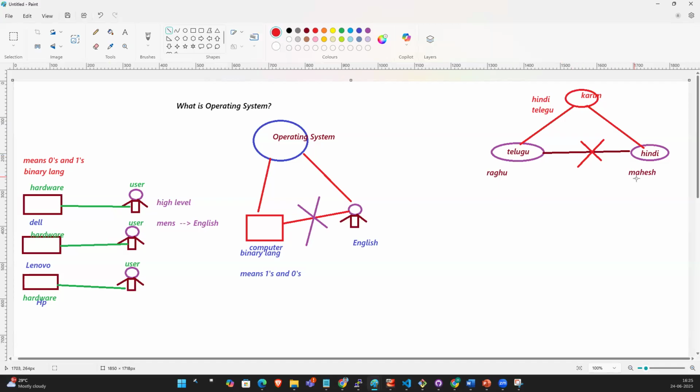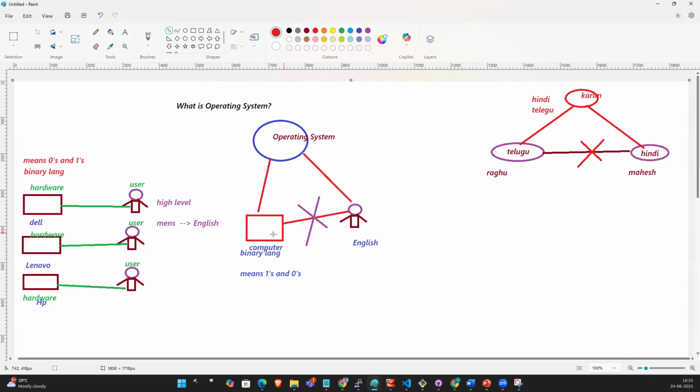Whatever information Mahesh wants to convey to Raghu, he will tell Karim, who converts it from Hindi to Telugu and conveys it to Raghu. Right, guys? Karim is the mediator between Raghu and Mahesh.